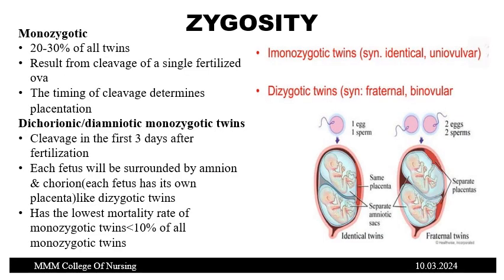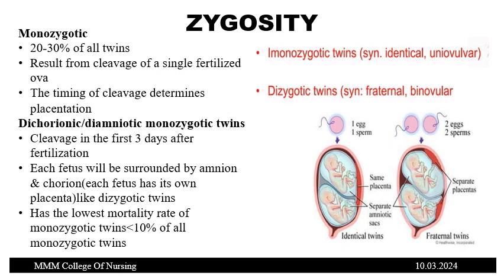In case of monozygotic twins, 20 to 30% of all twins, they result from cleavage of a single fertilized ovum. The timing of cleavage determines the placentation. Previously in dizygotic, I told you there will be two sperms and two ova, but in monozygotic, as the name implies, there is only one zygote. It means there is only one egg. This one egg is fertilized by one sperm only, so it should give rise to one fetus, but there will be cleavage occurring.